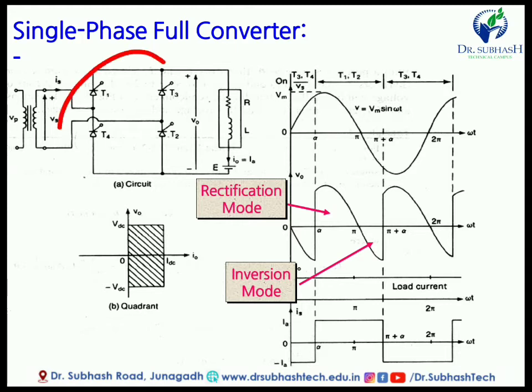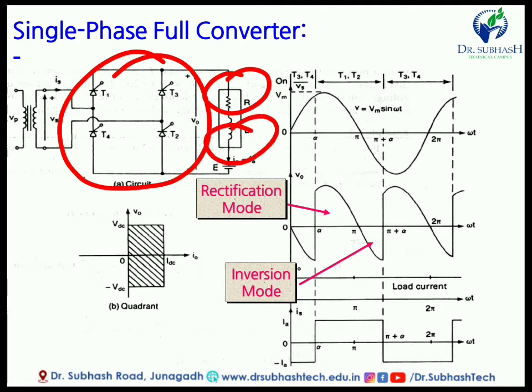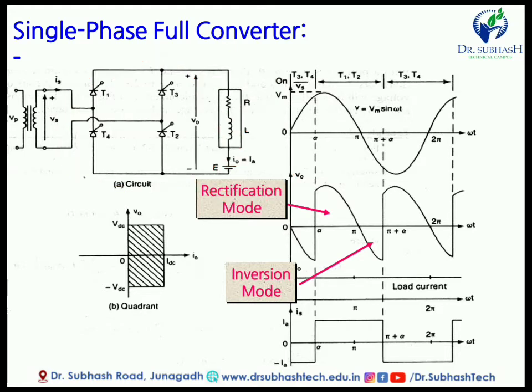Friends, here you have to remember this connection T1, T2, T3, T4, and first of all you have to start with only resistive mode, then only inductive mode, then you have to discuss the inverting mode or battery biasing mode. In the book we will see the only resistive, inductive, and combined modes, then it is easily understood.